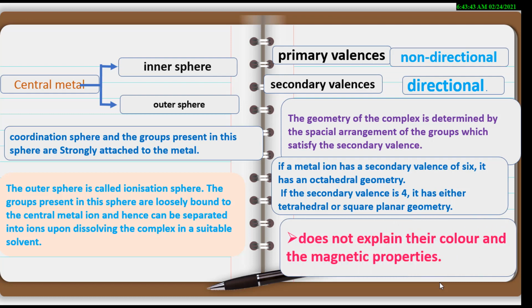Defects of Werner's theory: this theory does not explain the color and magnetic properties of complexes.